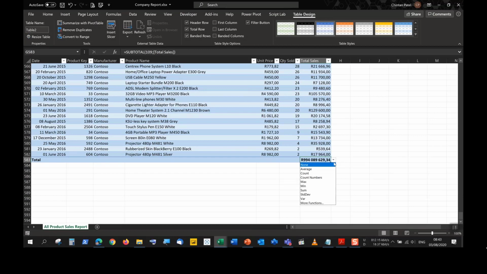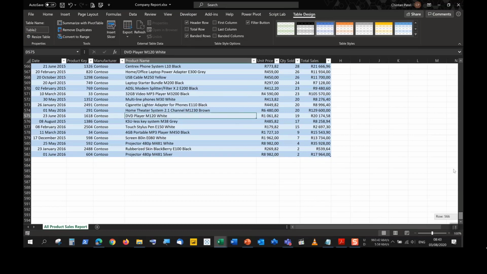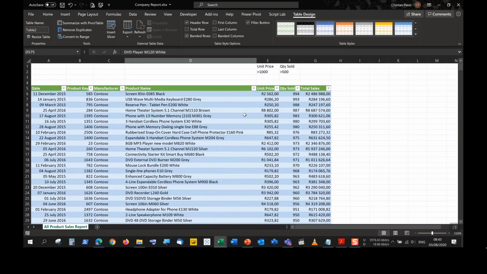And we are able to choose from this drop-down arrow whatever calculation we'd like to see, whether it's an average, whether it's a maximum, whether it's a minimum. So we get very quick statistics just by choosing from this drop-down list of whatever I'd like to see over here. When I'm done, I can just switch off the total row and I'm back to my data.